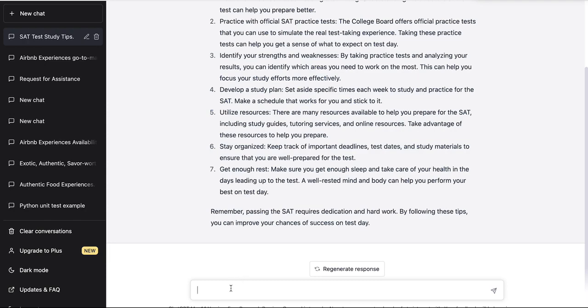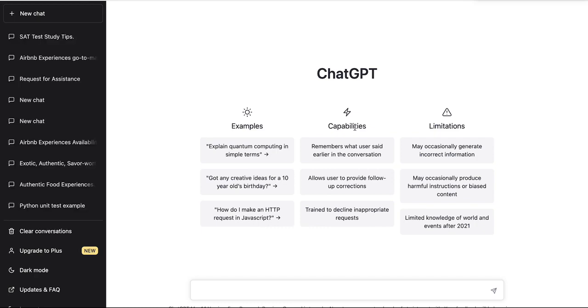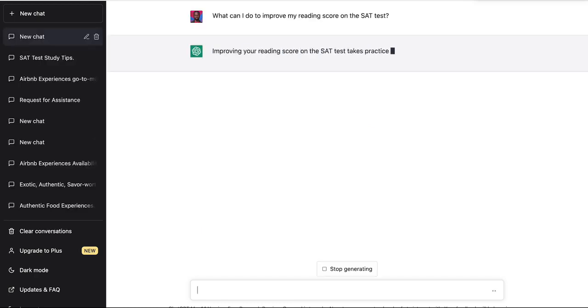Now let's ask it a more pointed or even a more focused question. So let's ask it, okay, what can I do to improve my reading score on the SAT test? And let's see what we get. Oh, give me a second here. Let me refresh. So let's try again. Let's see what we get. It says,